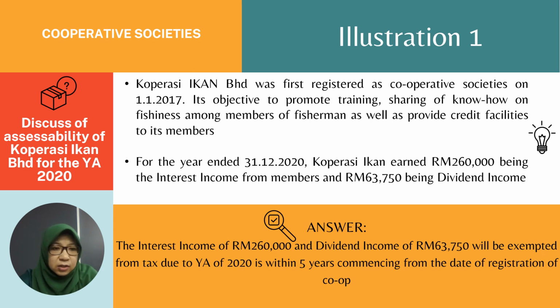Discuss the chargeability of Koperasi Ikan Berhad for the year 2020. The answer is that interest income 260k and dividend income 63,750 will be exempted from tax, because the year of assessment 2020 is within 5 years, commencing from the date of registration of the co-op.